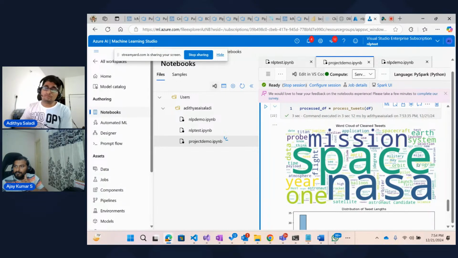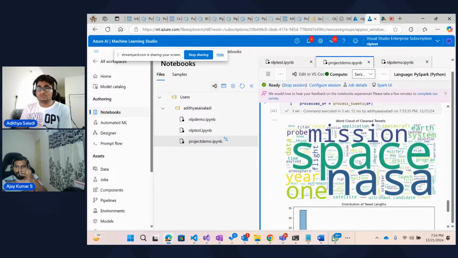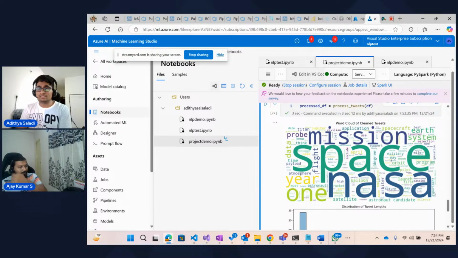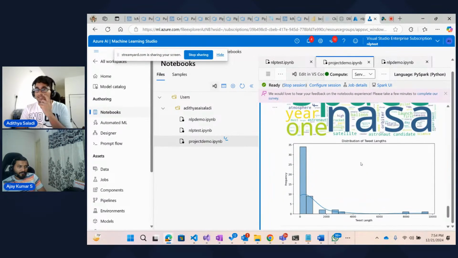So whoever gives the same name multiple times, that specific word will be shown with a bigger font size, right? So you can clearly see some words like space, NASA, mission, year one, Earth, system, right? Other words like study, cost are not much visible, right? And then this is the distribution of the tweets length.